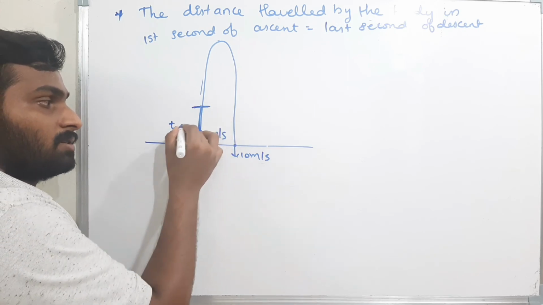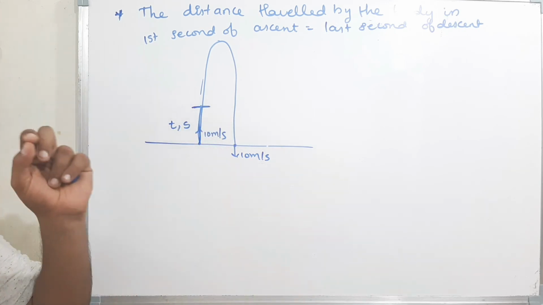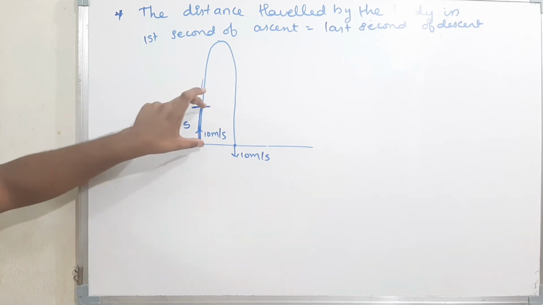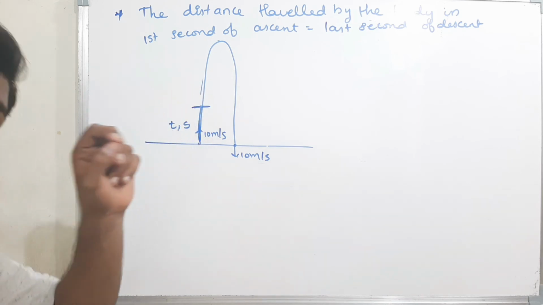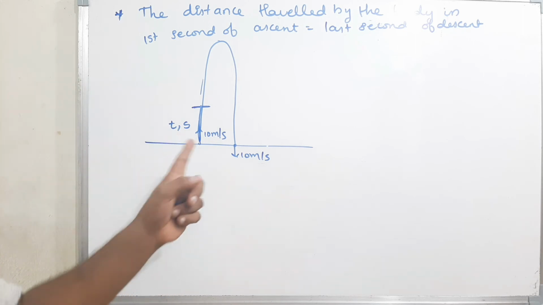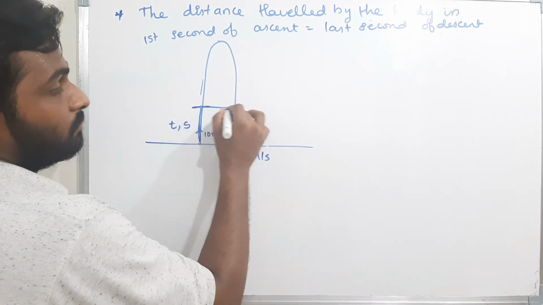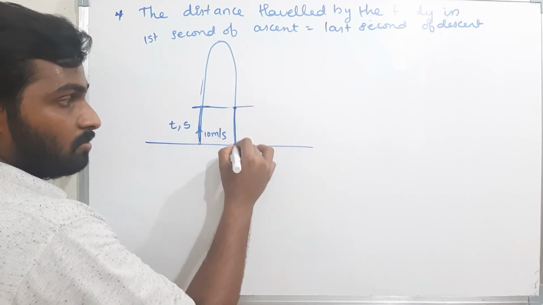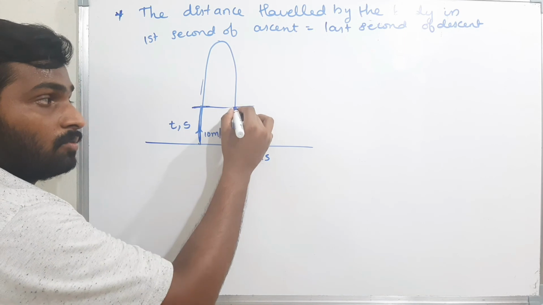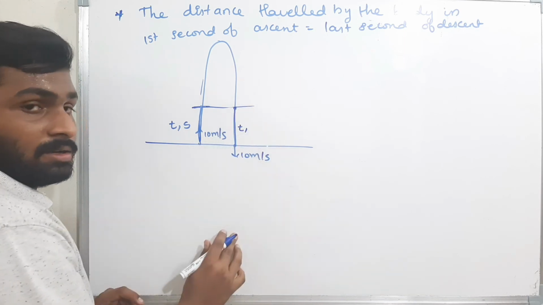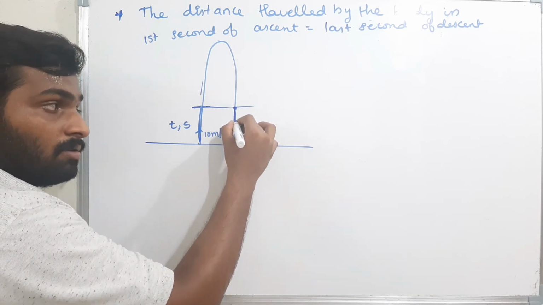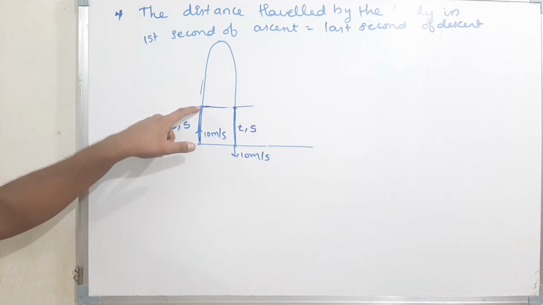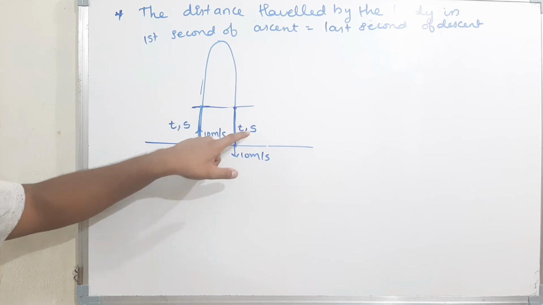The body will travel the same distance in the last t seconds. If the time taken from here to here is t seconds, in the same t seconds the body will travel the same distance. That means the distance traveled in the first second and in the last second will be the same.